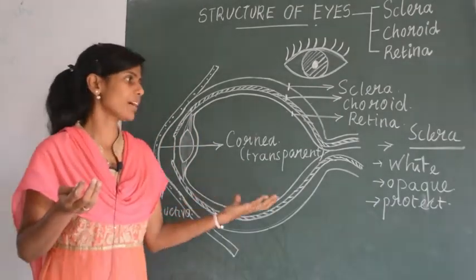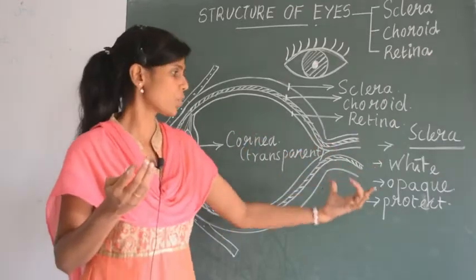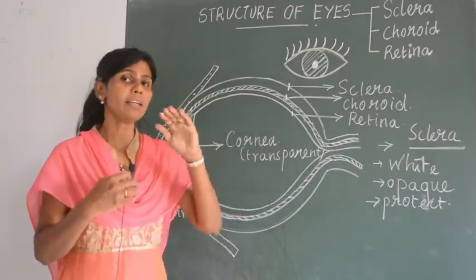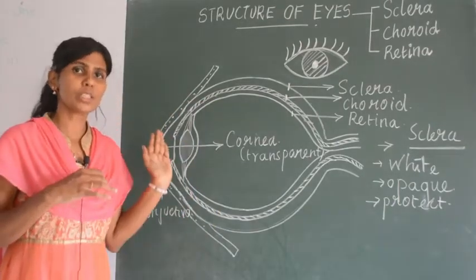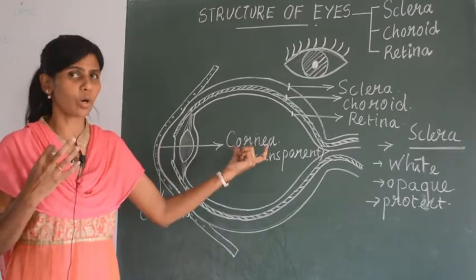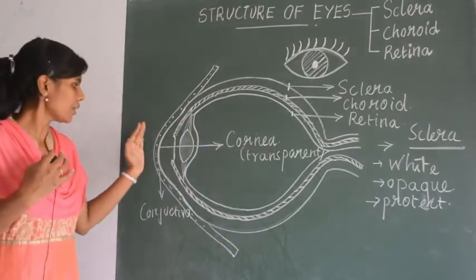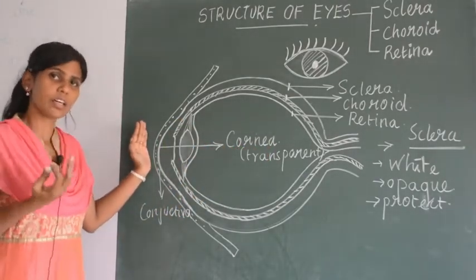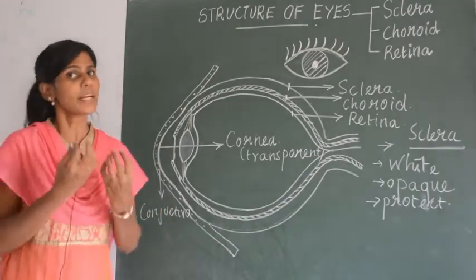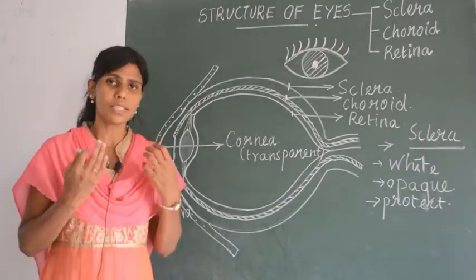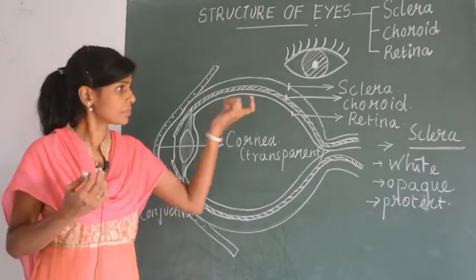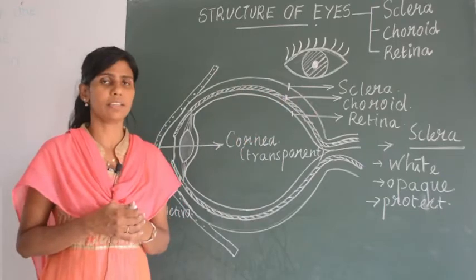About sclera, what we have studied, it is always white, opaque, and the function is to give protection to the eye. Sclera bulges forward and that bulged area alone is called the cornea, and surrounding the cornea you have one more layer called the conjunctiva, which is a delicate membrane. So this is about sclera. Next we learn about the choroid layer.